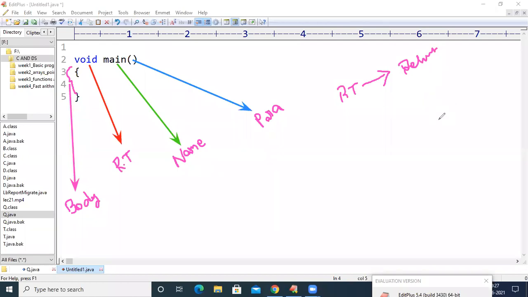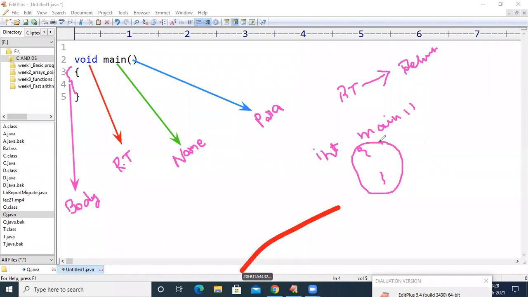For example, if I write int main, then the compiler will understand that if the body of the main function is executed, then we are going to get an integer value.